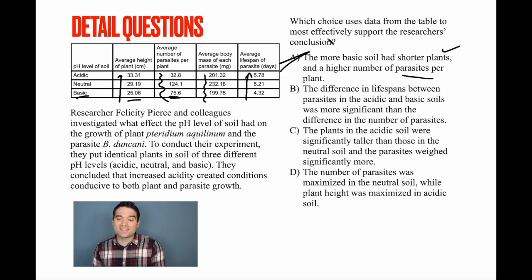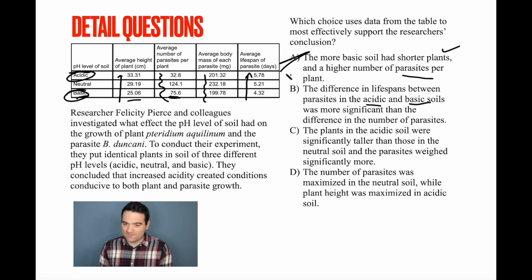Okay, the difference in lifespans between parasites in the acidic and basic soil, so we're comparing acidic to basic, the difference in lifespan, so from this lifespan to this lifespan, was more significant than the difference in the number of parasites. So we're comparing this to this. Well, how do you define significant?